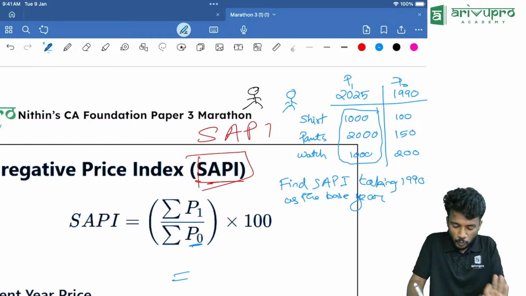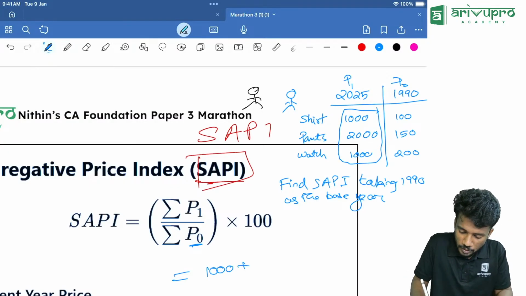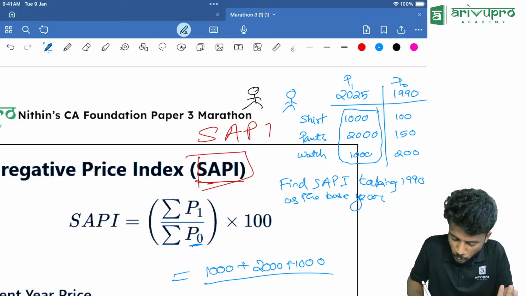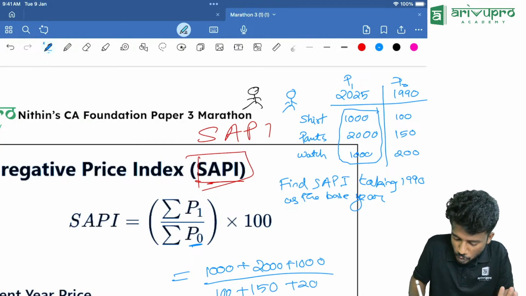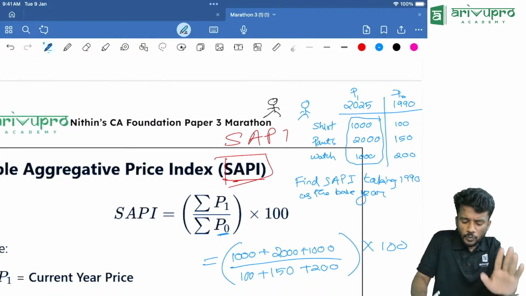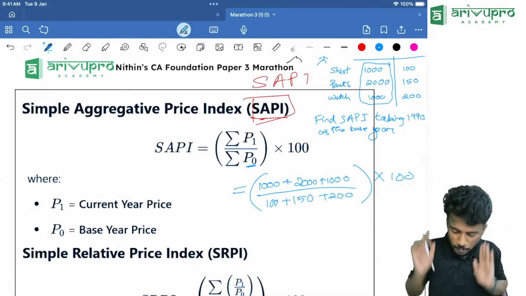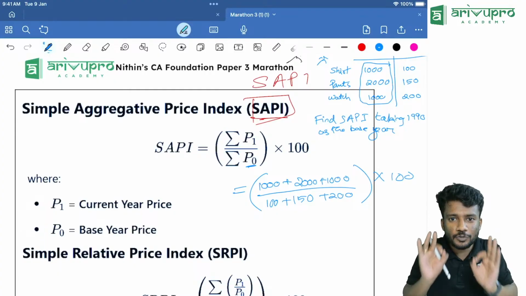That is 1,000 plus 2,000 plus 1,000 divided by sigma P0, which is 100 plus 150 plus 200. The entire thing multiplied with 100, you will get the SAPI value. Understood? Yes.